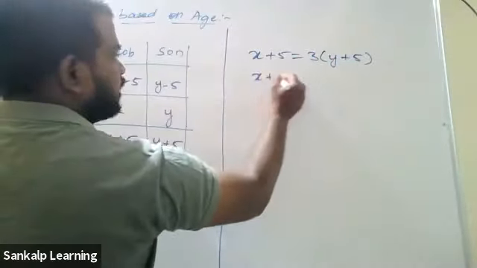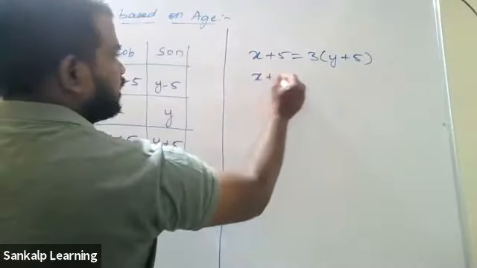So x plus 5 equals 3 into y is 3y, 3 5s are 15. Get y to the other side, 5 to the other side. I just transpose 3y to the LHS and 5 to the RHS. x minus 3y is equal to 15 minus 5, which is 10.